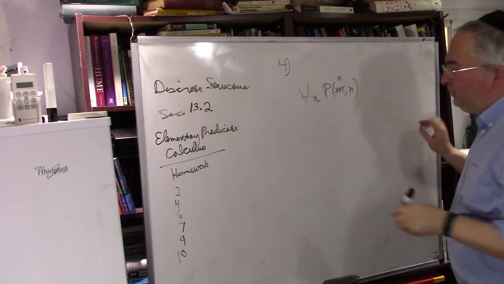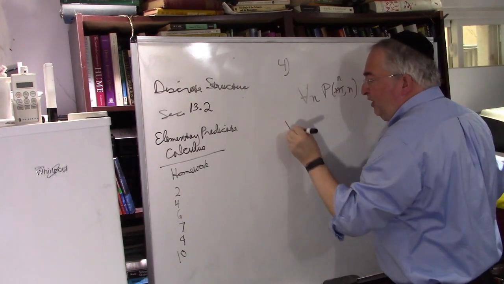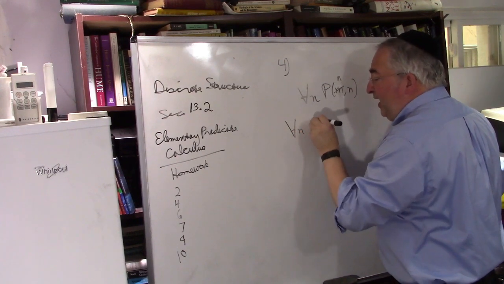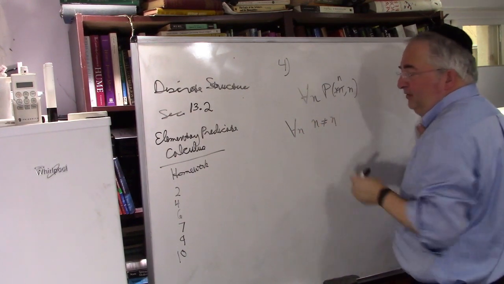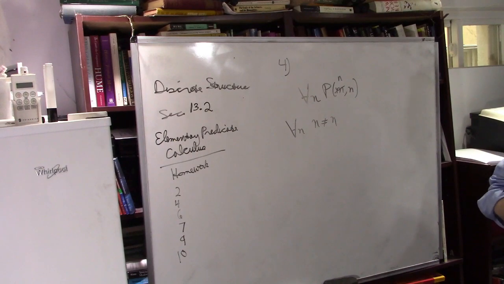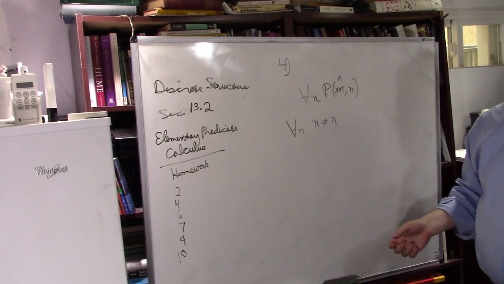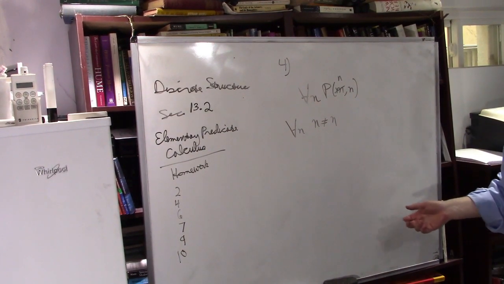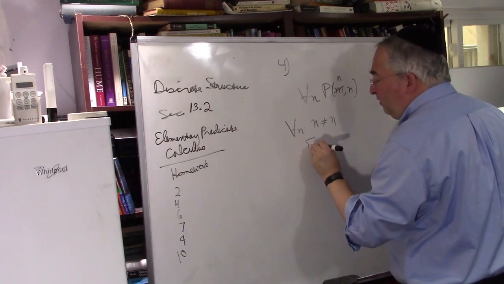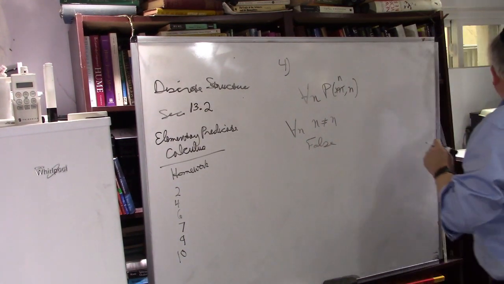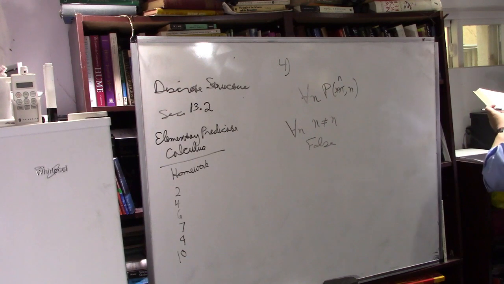Okay, now question, is this true? Is it true that for all N, N is not equal to N? That's the silliest thing in the world. How can a number not equal itself? Every number equals itself. So this is false. Okay, great. Let's do D.